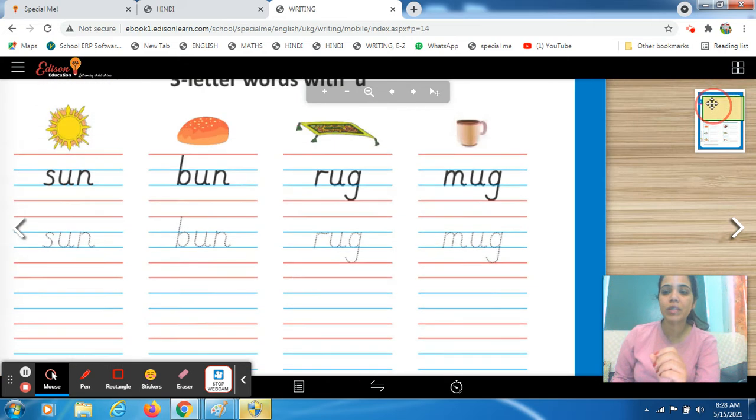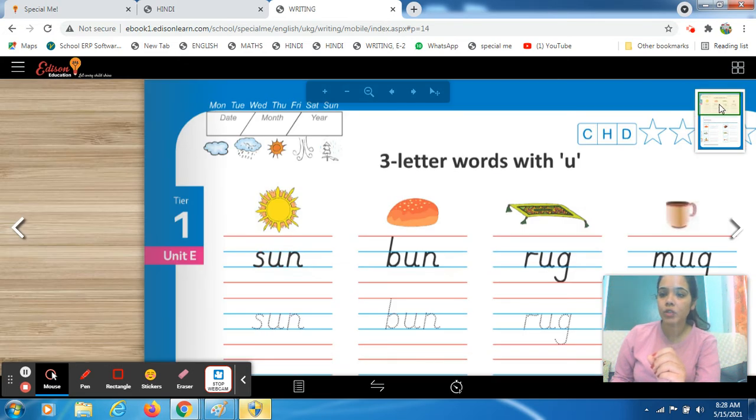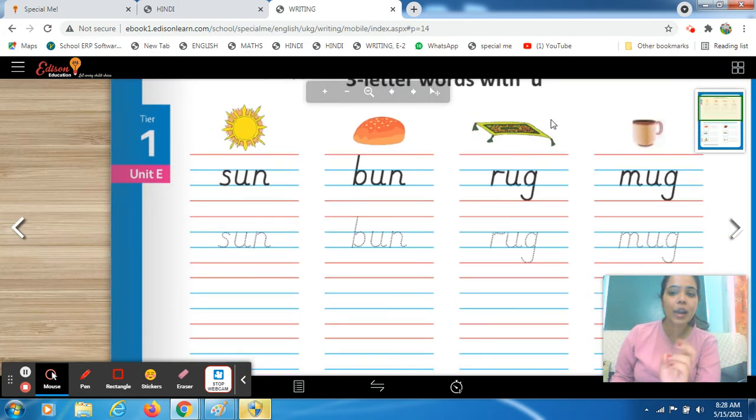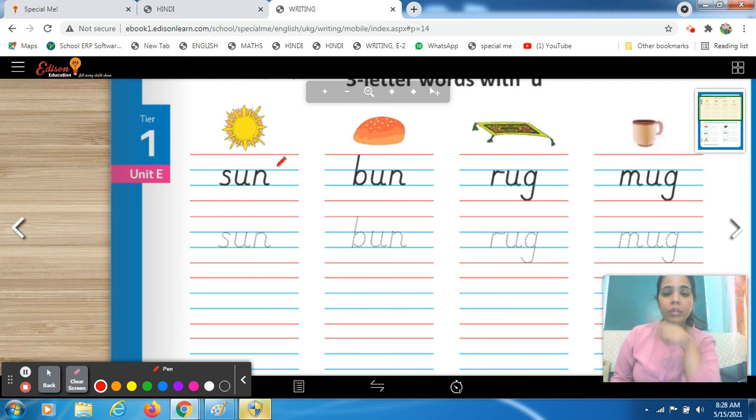So first of all we start with the upper portion. Come on top, students. Recognize the picture, read the word, and write it in the given space. The very first picture is sun. What is this? Sun. Have you ever seen a sun? When you go outside and the weather is sunny, what is there in the sky? That brightest thing in the sky, that is a sun, a round sun, right? So here you have to trace it.